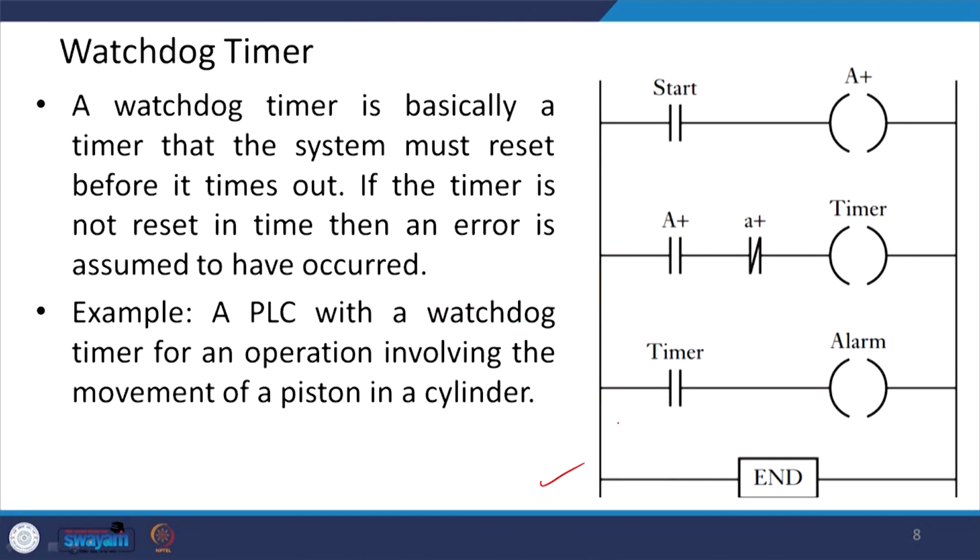And this is how it could be represented using the ladder diagram. So, you have start, then a cylinder moving plus, and then another cylinder movement, then we can have a timer, and from this timer we could have an alarm.